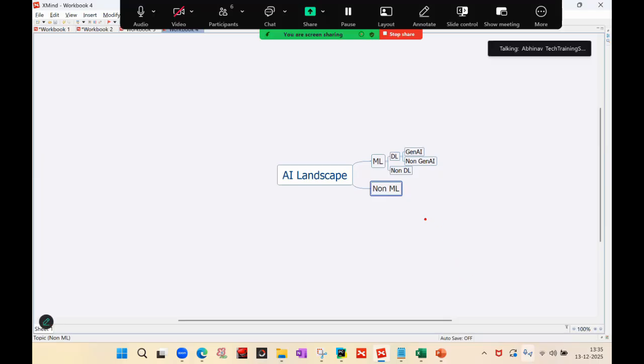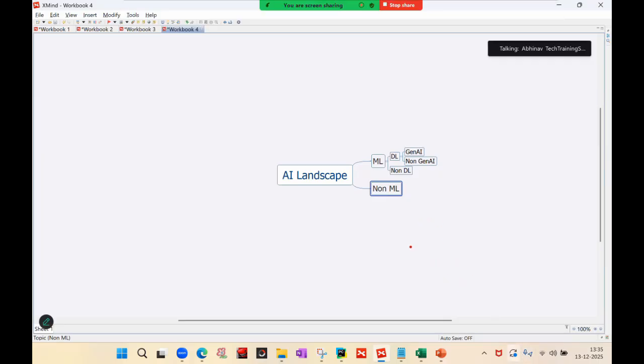In non-ML, we have rule-based systems. If-else is one of the classical examples of a rule-based system. It was considered a part of AI, but it comes under the non-ML part. Then we have finite state machines and search algorithms. These are all part of AI, but lie under the non-ML section.